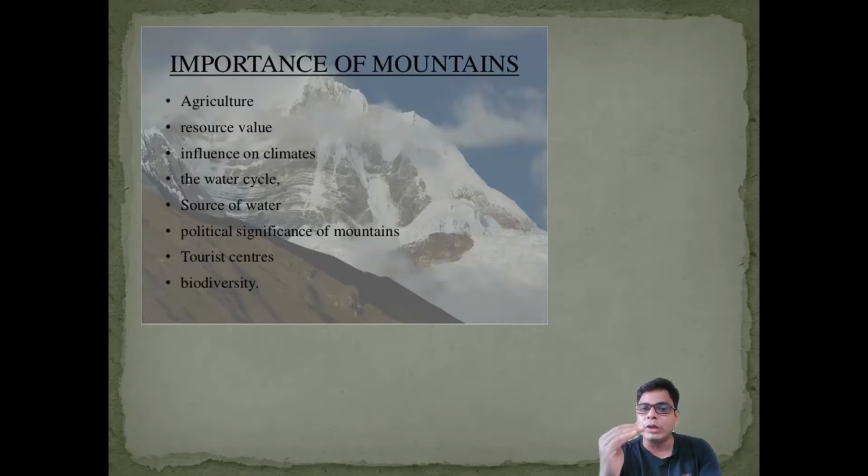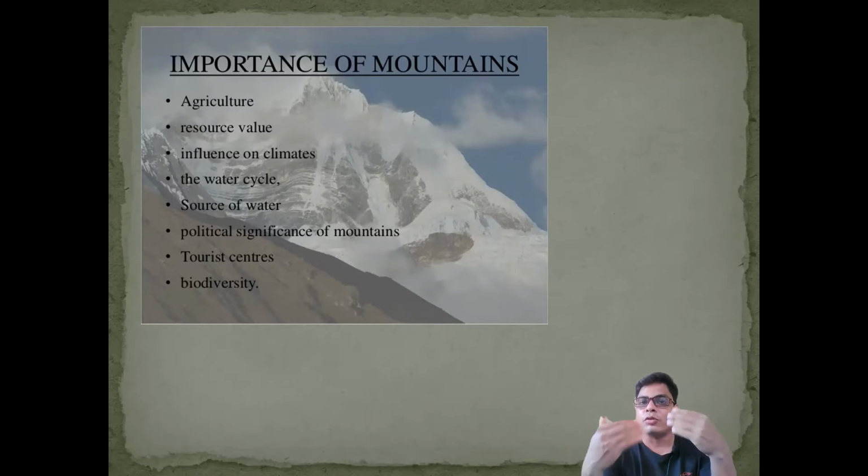Our Himalayan mountains play a vital role in influencing our climate. How does it influence our environment and climate? We know that India is fully dependent on the monsoon, which has two branches, the northeast monsoon and the southwest monsoon. The southwest monsoon has two branches, the Arabian Sea branch and the Bay of Bengal branch. When the Bay of Bengal branch enters India, it directly strikes the Himalayan region.